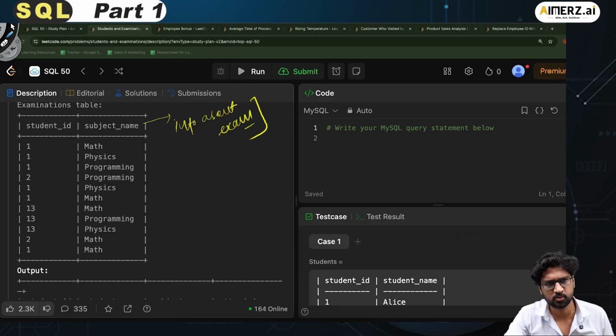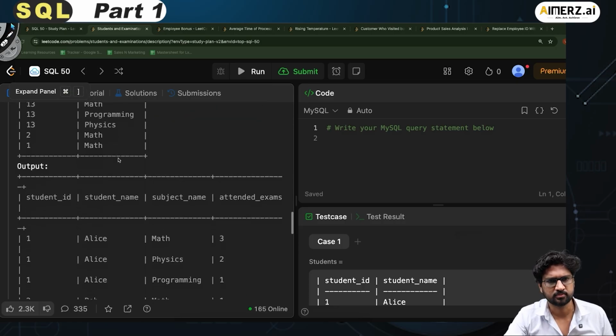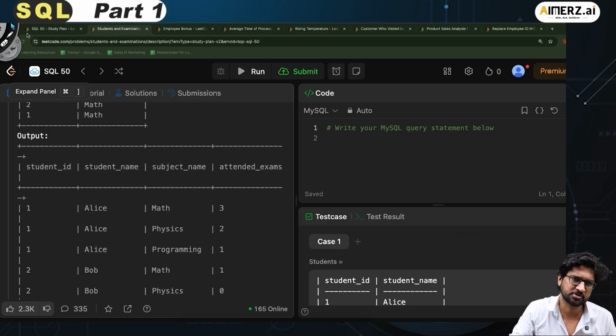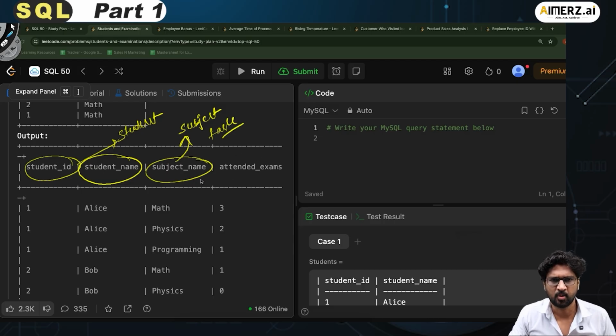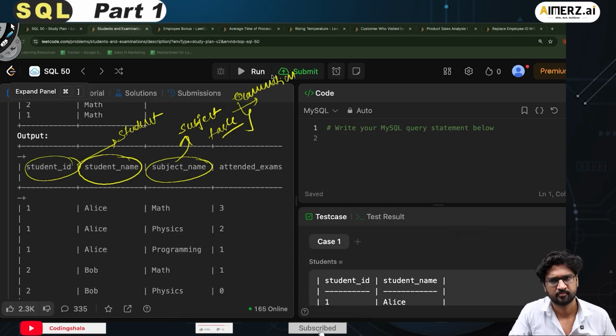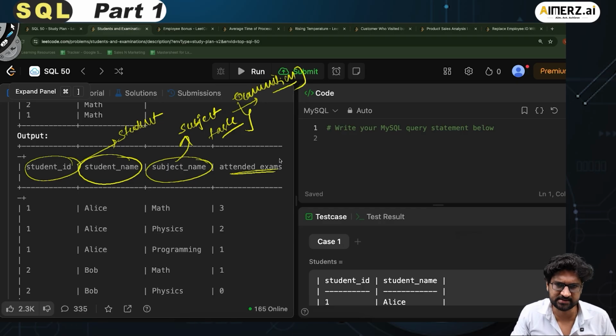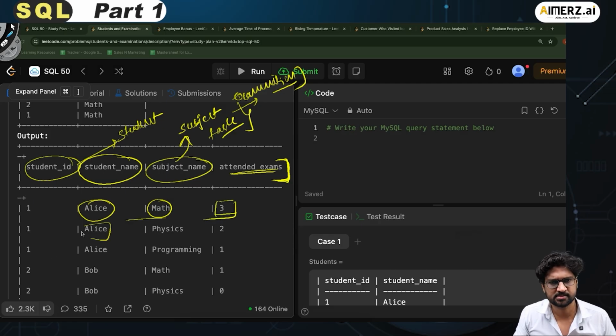Okay, this is cool. Now if I go further down, my final output should have the information student ID and student name, which comes from the student table. Subject name comes from the subject table, and also from the examination table. And how many times the students attended the exams, this might also come from the examination table. So for example, Alice attended maths 3 times. Alice attended physics twice.